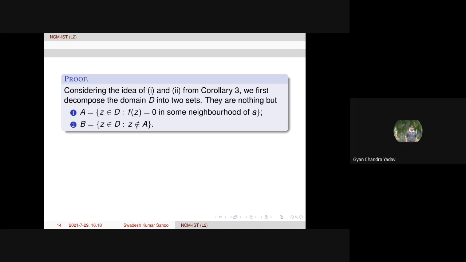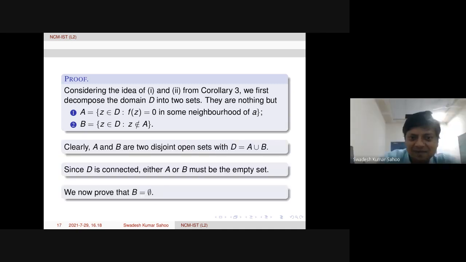Sir, in the proof of the Schwarz lemma, I want to. Okay, let me go.